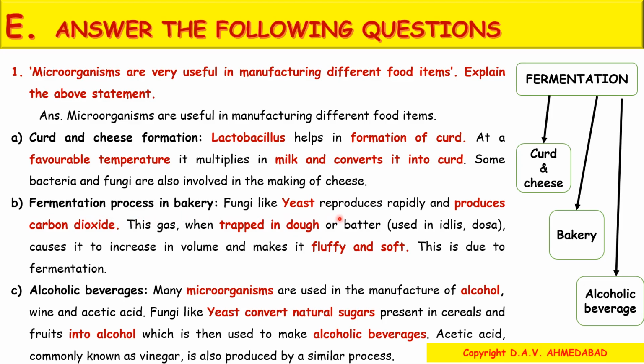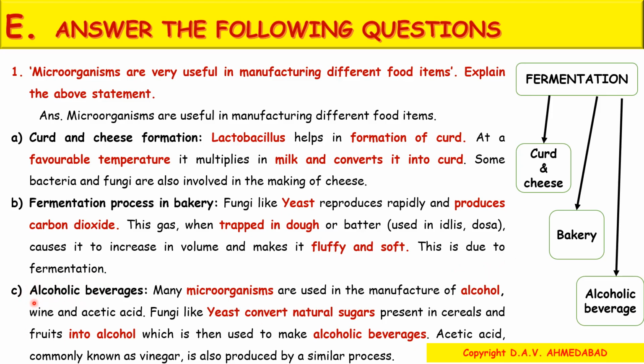Fungi like yeast reproduce rapidly and produce carbon dioxide. This gas, when trapped in dough or batter used in idlis, dosa, causes it to increase in volume and makes it fluffy and soft. This is due to fermentation.